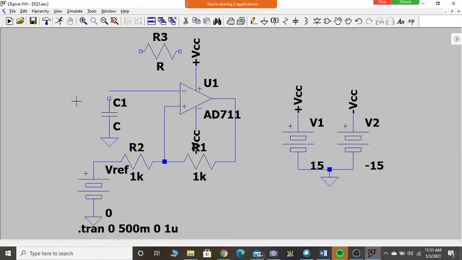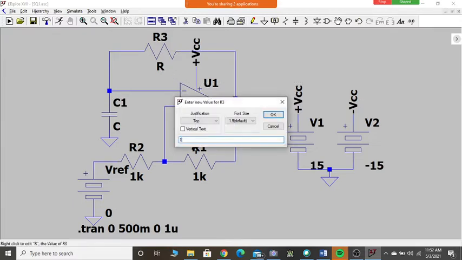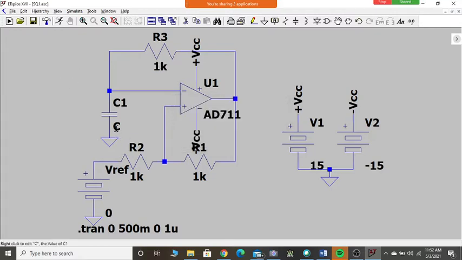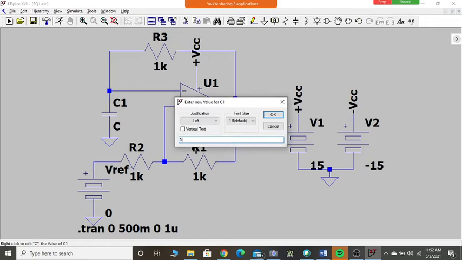So easy it is. In the Schmitt trigger itself, if you make a small modification of removing the source and then having an RC in the feedback path, let me take it as 1 K for the resistance, and this is 0.1 micro.